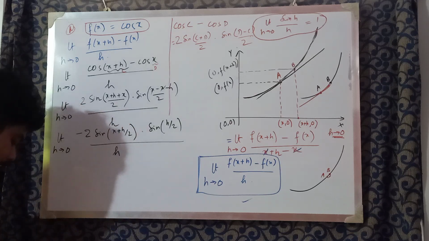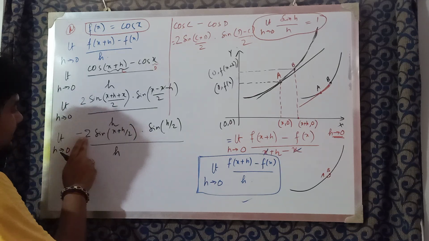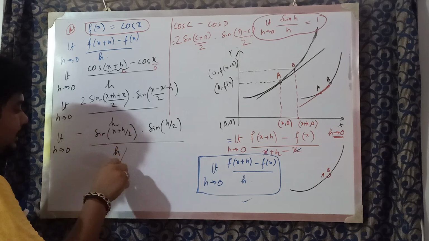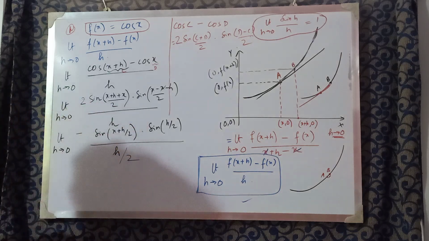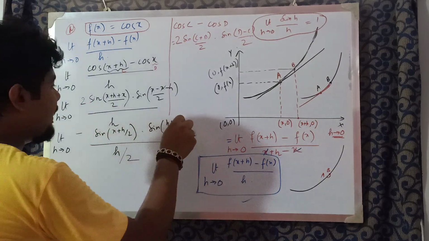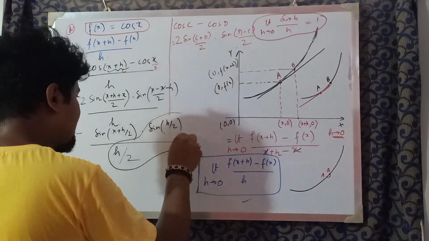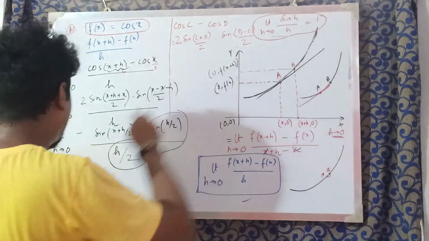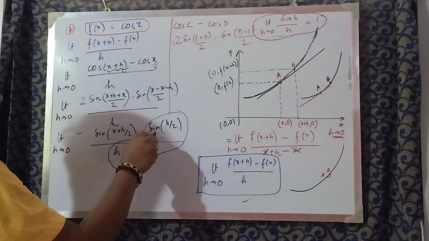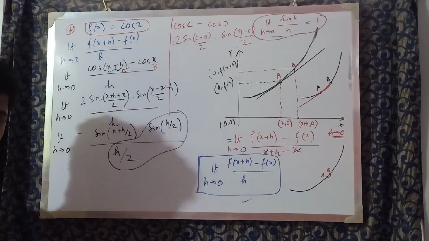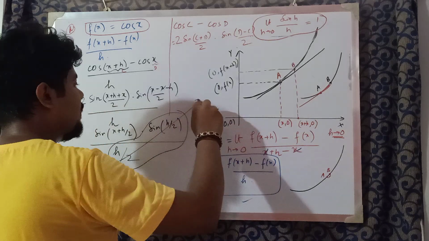We can do one more thing. We can take the 2 from here and write it like this, h by 2. Now don't you think that sin h by 2 by h by 2 is the form of this limit, h tends to 0, sin h by 2 by h by 2? So this whole value comes out to be 1.